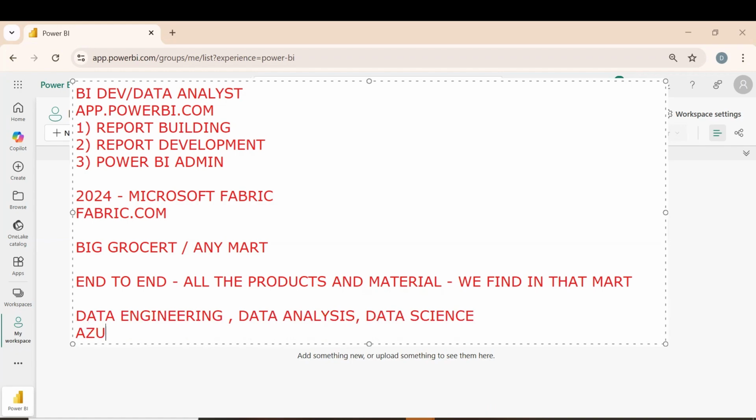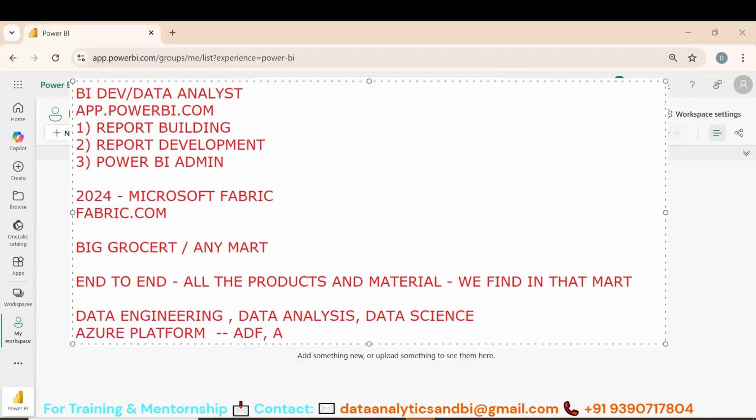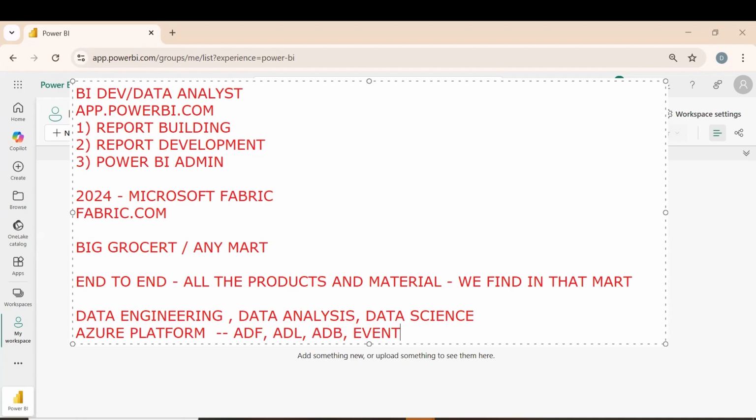We use some Azure platforms. What are they? The booming platforms: Azure Data Factory, Azure Data Lake, Azure Databricks. If you want to go for event streaming and all, these are all available in Azure. There are around 200 plus platforms available in Azure. Azure is from Microsoft. Databricks is different; it was launched by Apache Spark, and in order to handle it in the cloud, they have used Azure.